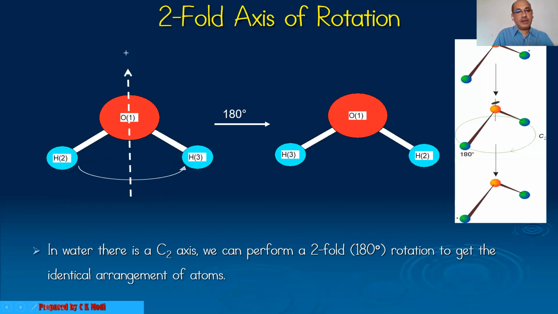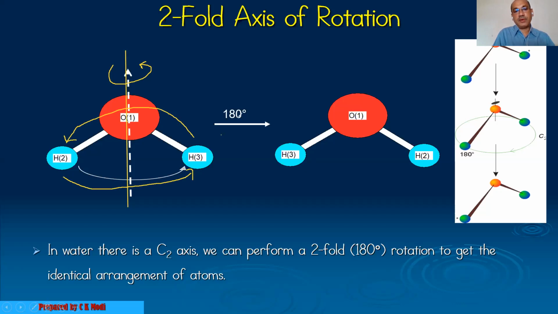If I draw an imaginary line passing through the center of the molecule and rotate around this axis by 180 degrees, what will happen? This H2 comes over here and this H3 comes over here. So they interchange their positions.